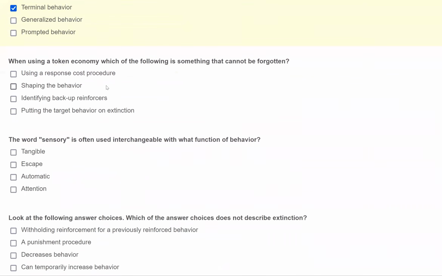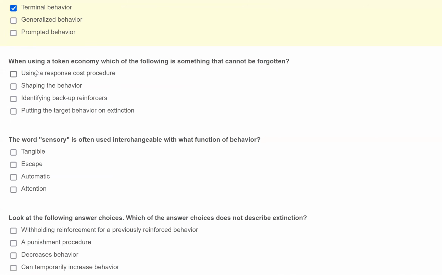When using a token economy, which of the following is something that cannot be forgotten? Harder to attack this question up front because it's vague, but we do have a term we can define. So a token economy, what do we know about a token economy? We know that we use tokens, obviously. We know that we need a reinforcement schedule. We know that we need backup reinforcers to pair with the tokens. Now, if that's all we can remember, that's okay. At least we're thinking about the token economy before tackling the answer choices.